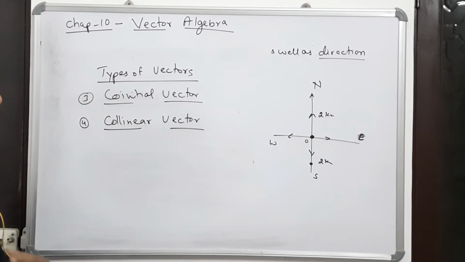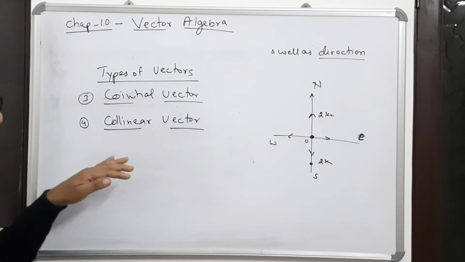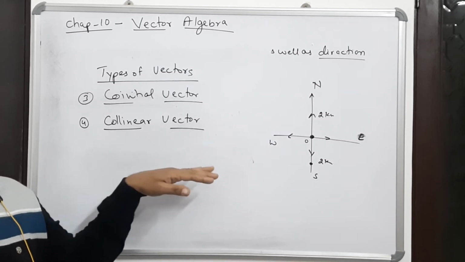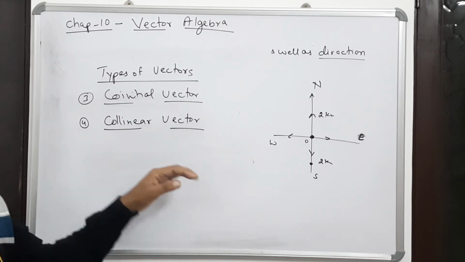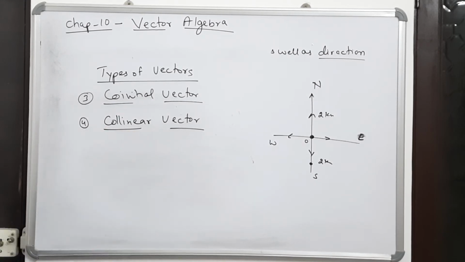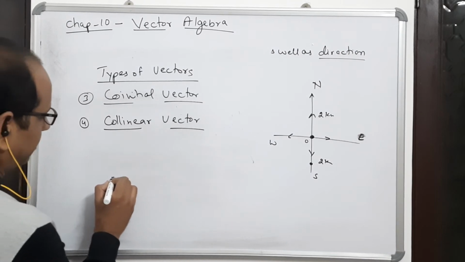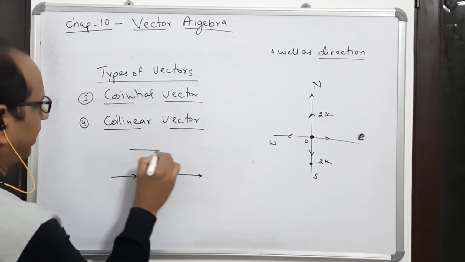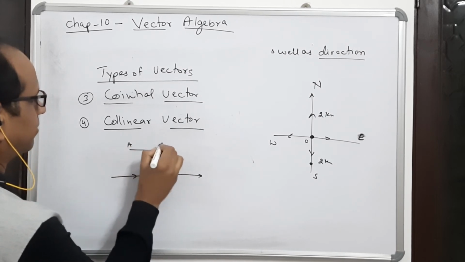But here it will be a little different. In co-linear points, 3 or more than 3 points are in a straight line. But in co-linear vectors, 2 or more vectors are said to be co-linear if they are parallel to the same line.